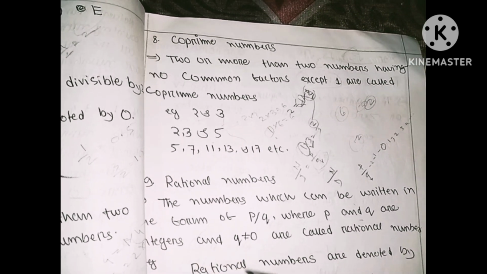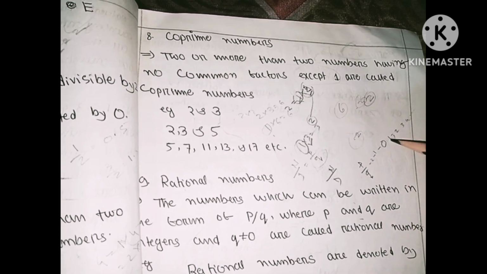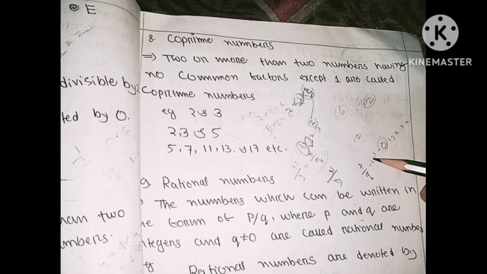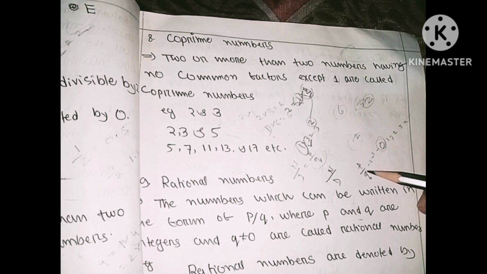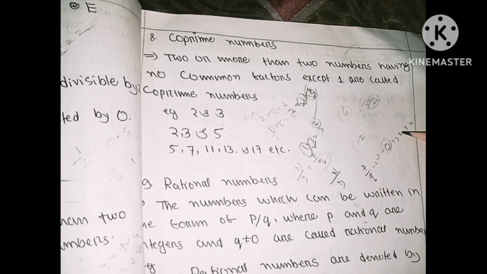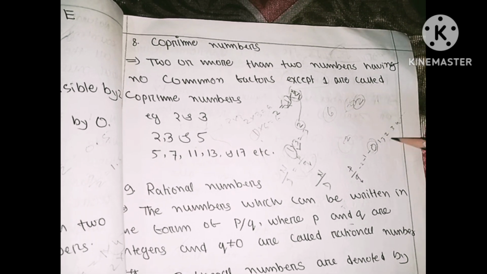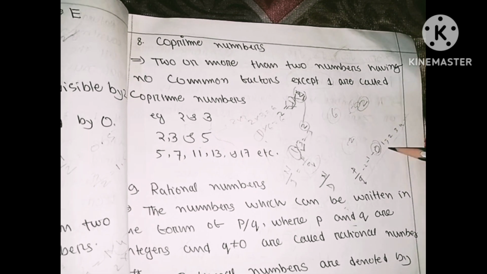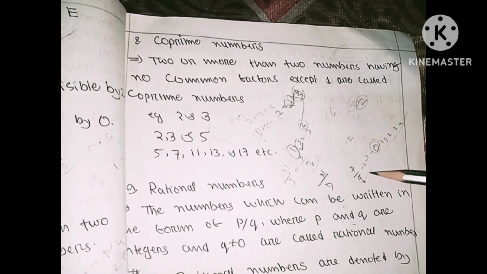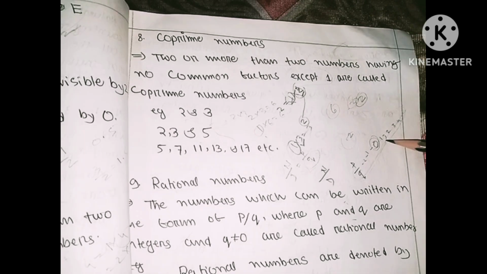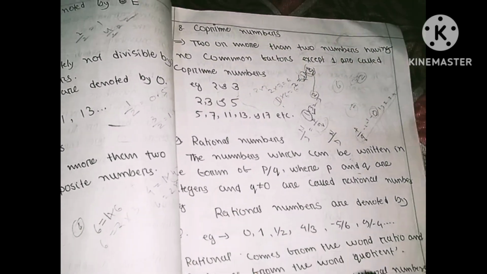Integers means what? You can see here this is 0, the 0 integer. On the left side are negative 1, negative 2, negative 3, negative 4, and so on. On the right side of 0 are 1, 2, 3, 4, all positive. So all these numbers together are called integers.